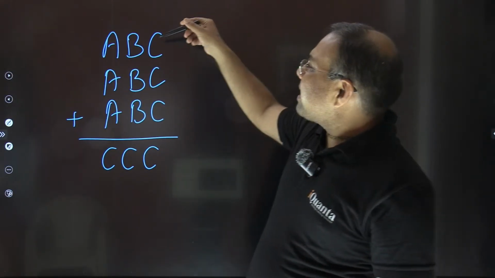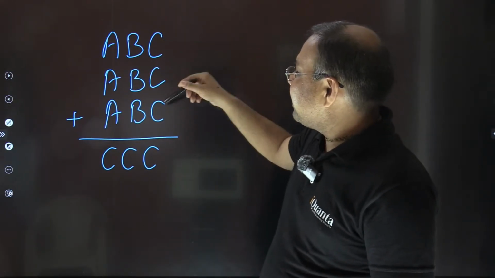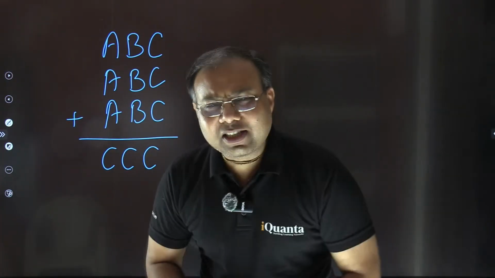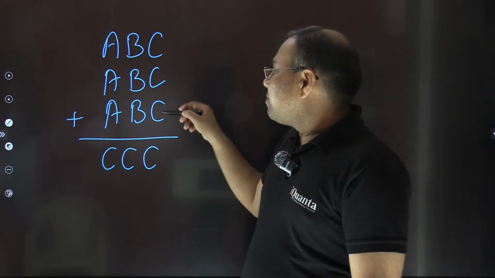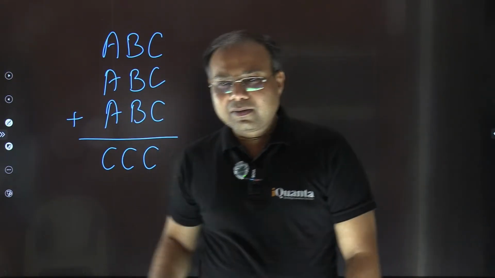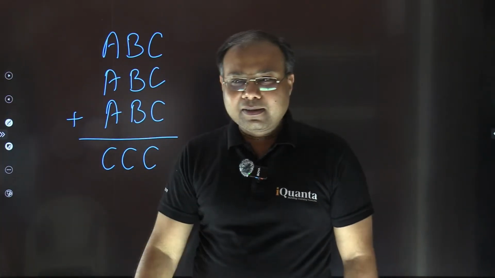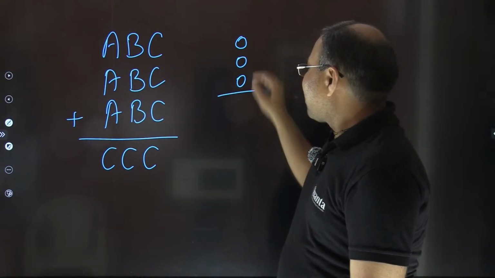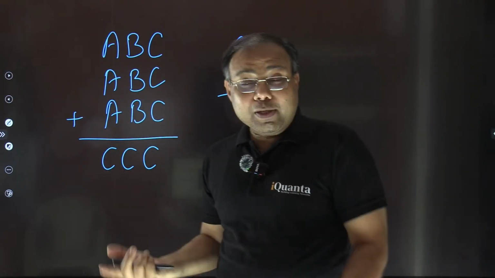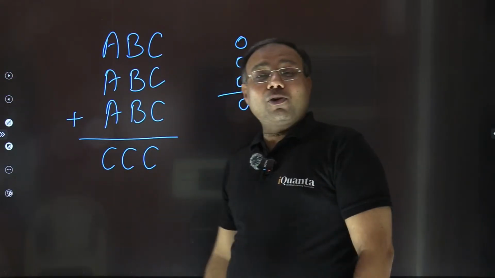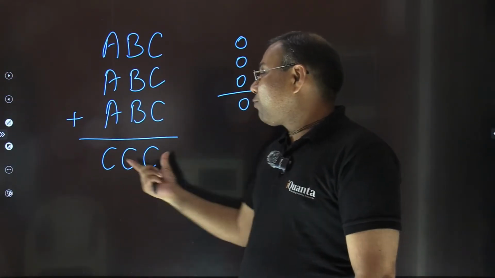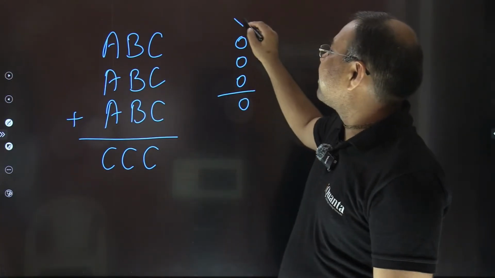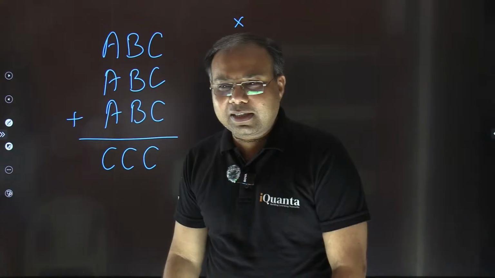So basically, when we are adding this unit digit C, the sum is ending in C. Do you know any such digit which when added 3 times ends in the same digit? What could be the value of this C? If I take 0 at the ones place, 0, 0, 0, the ones place would be 0 only. C might be 0 as well. But can C be 0? No, because 000 won't be the sum of three-digit numbers, right? So that's why 0 is discarded.